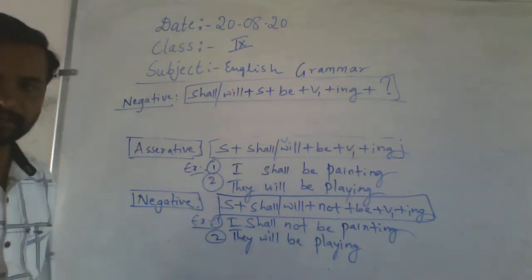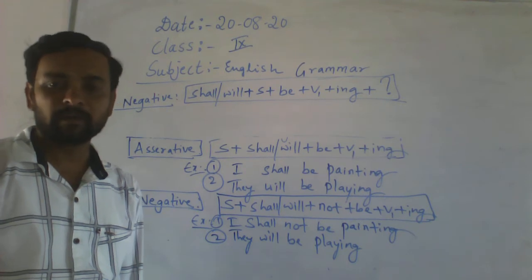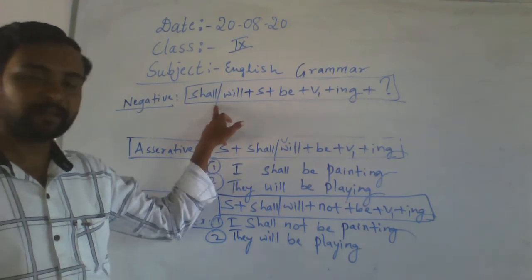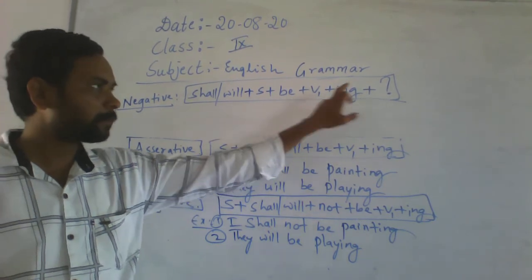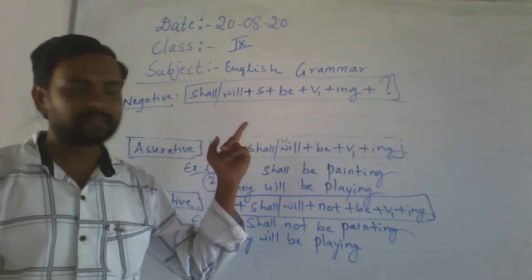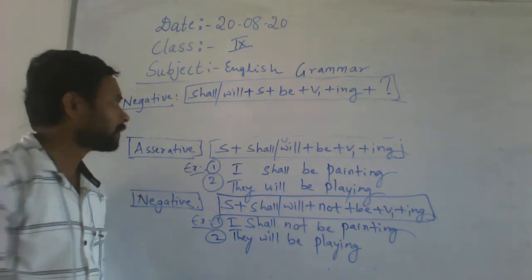See here, initially we have to use the helping verb in a yes or no question. Here shall or will is there, then subject, be, v1 plus ing. At the end of the sentence, we have to put a question mark.